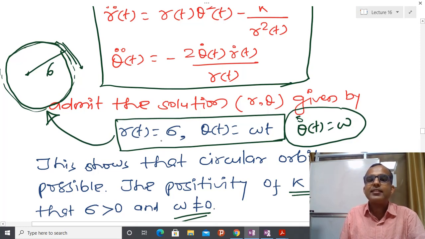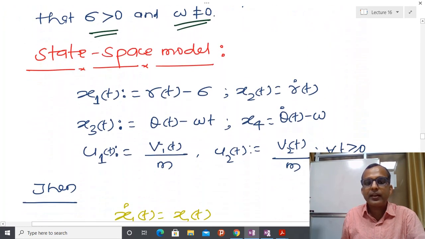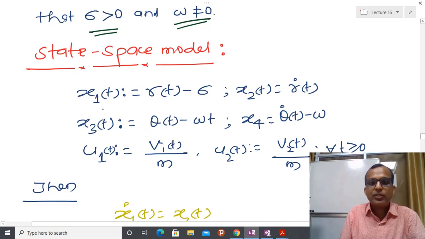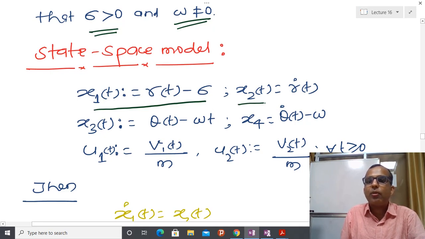So I have to linearize, or express this higher order differential equation in terms of the error, r(t) minus sigma and theta(t) minus omega t. If you do that, then you have to define the variables. If you define x1 as r(t) minus sigma, where sigma is some constant, then obviously r dot I have defined as x2. Similarly theta minus omega t, and if you calculate theta dot minus omega, that is x4. And I am assuming V1(t) by m is u1, and the other input divided by m is u2.